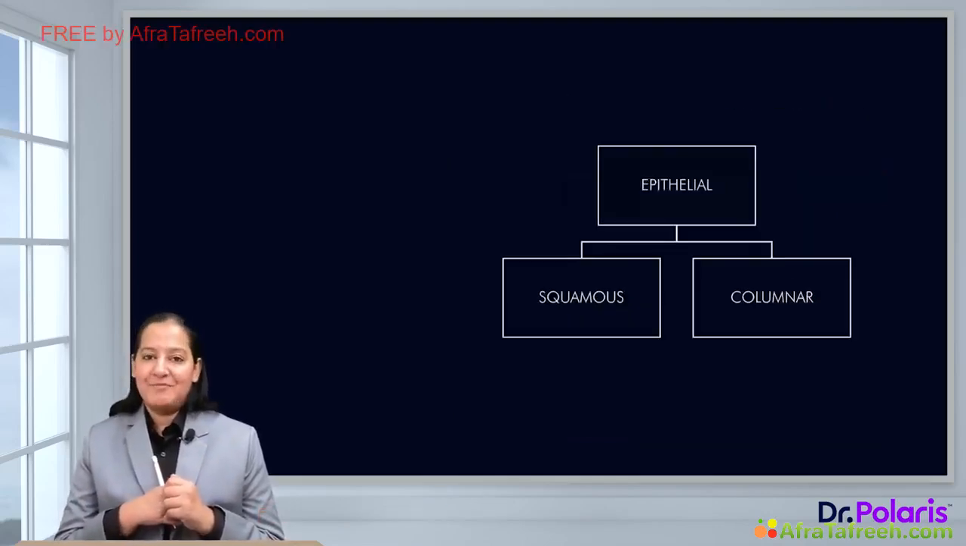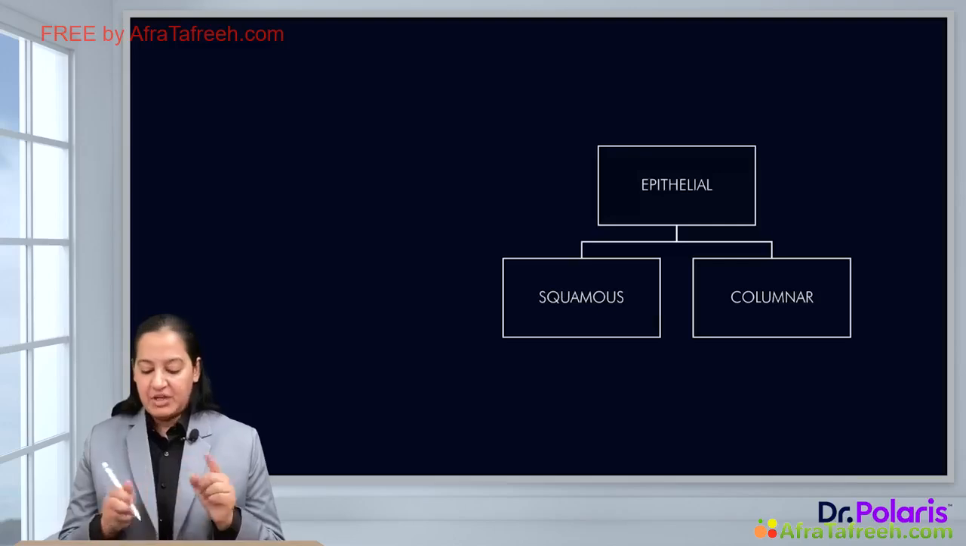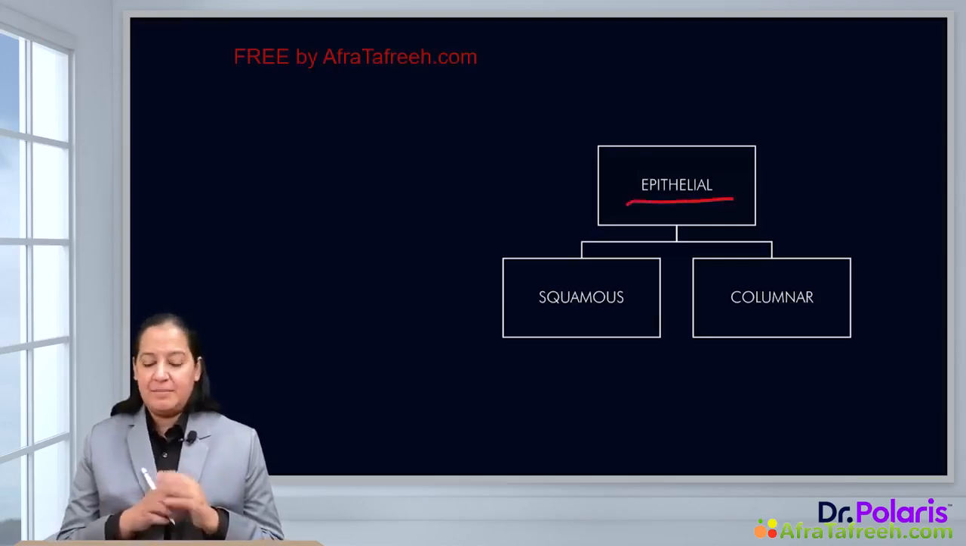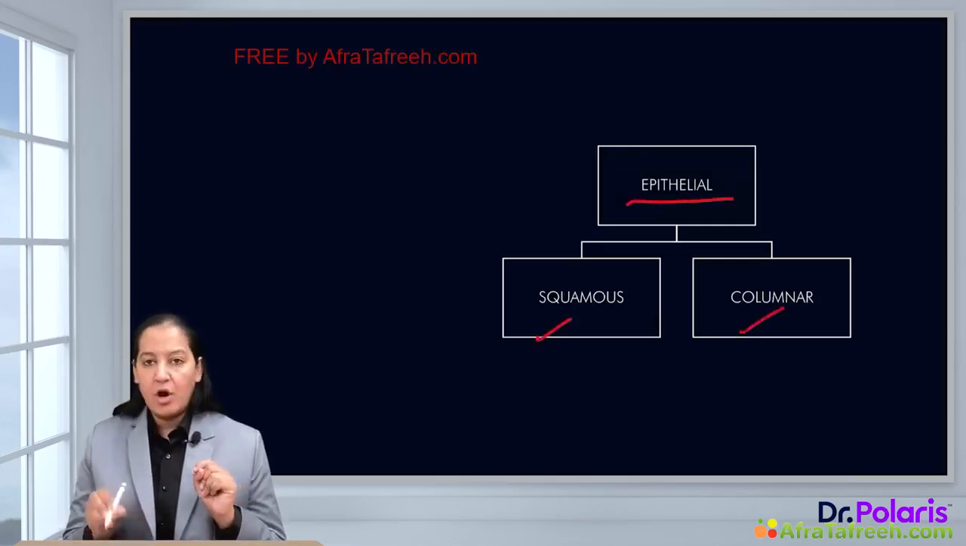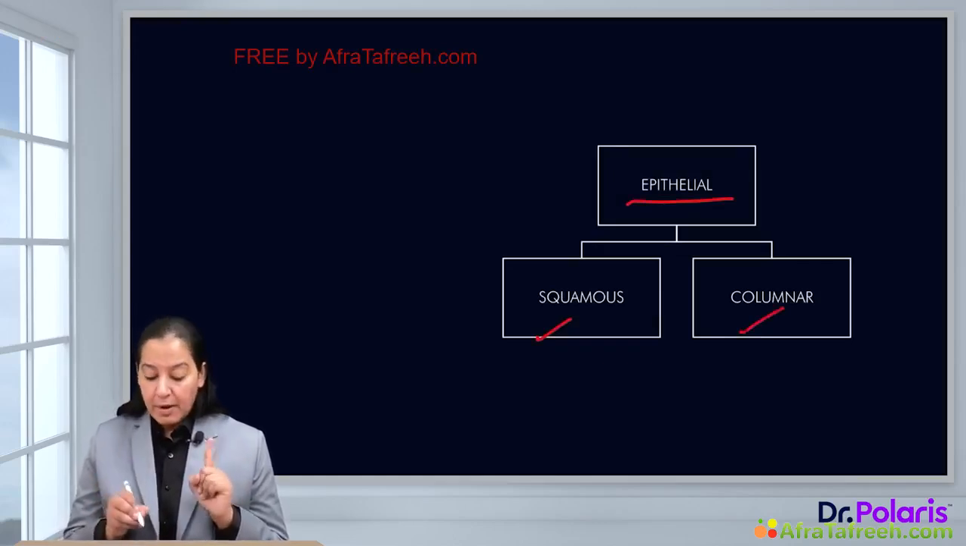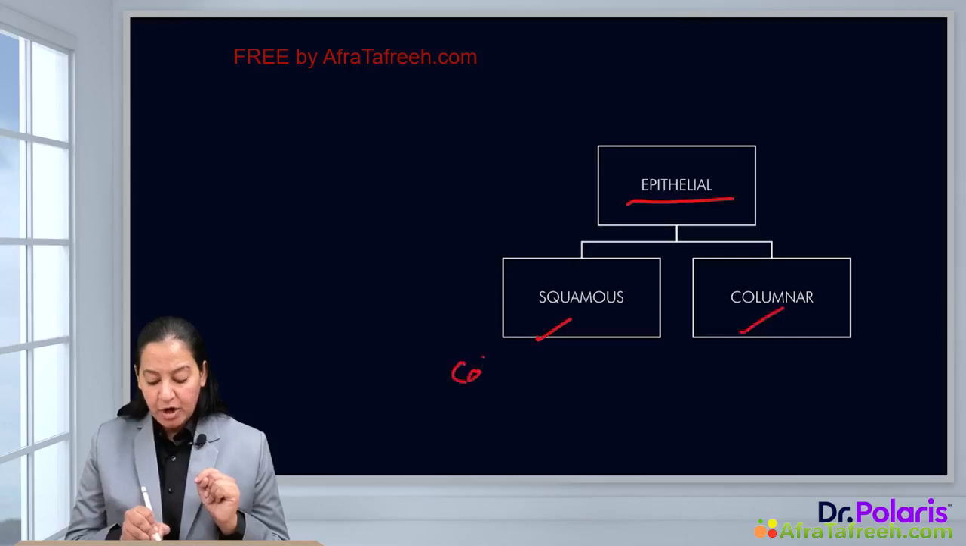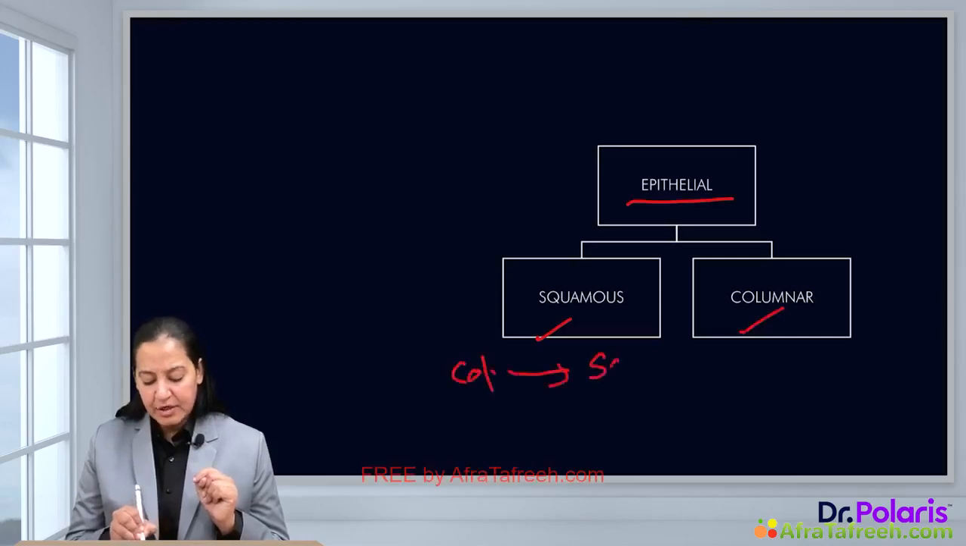Now coming to the types of metaplasia. How many types of metaplasia are there? There are two types of metaplasia. Both of them are epithelial metaplasia. Squamous metaplasia, columnar metaplasia. So squamous metaplasia means the normal tissue is columnar, and after metaplasia it gets converted to squamous.